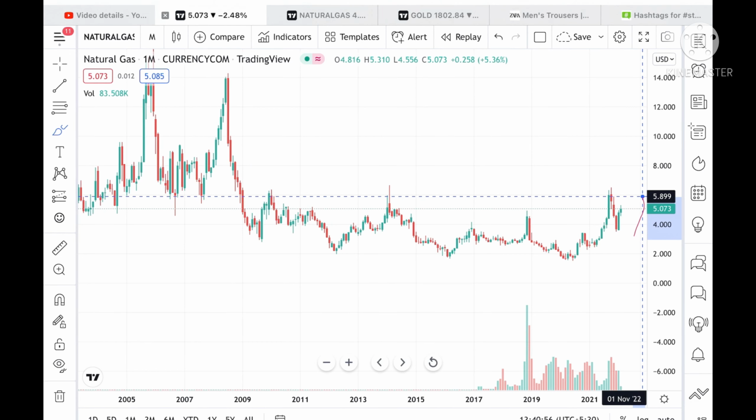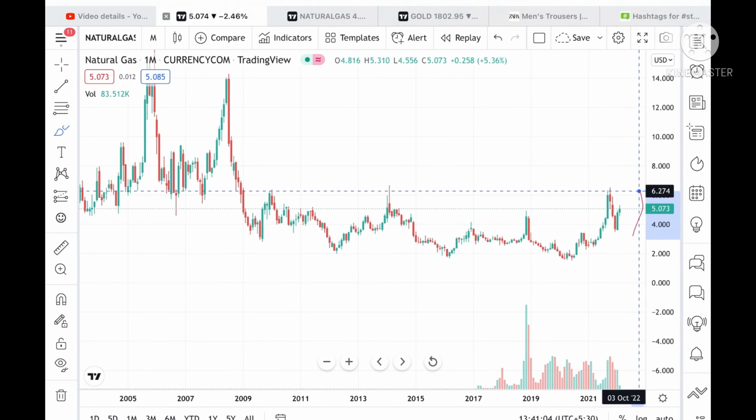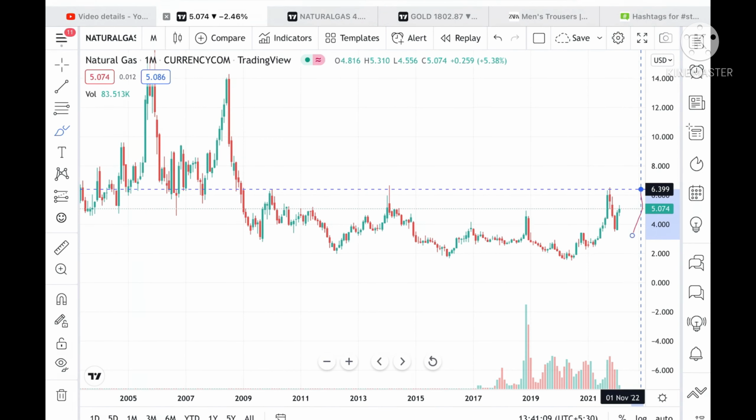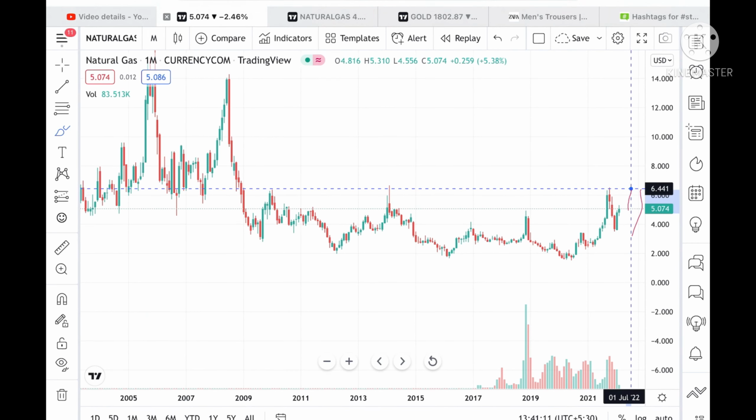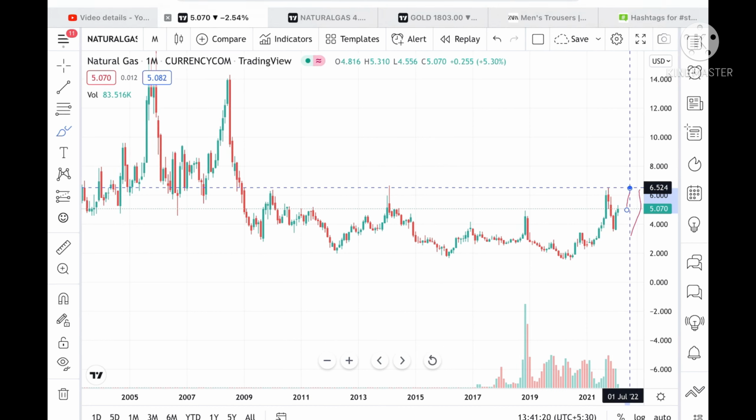If this level sustains, then we can see it touch a level of 6.232. This level is already tested here, so the chances will be very high. We can see it go further upside to a level of 6.399, and once this level is touched, it can go further upside to a level of 5.24, and from there to a level of 6.524.